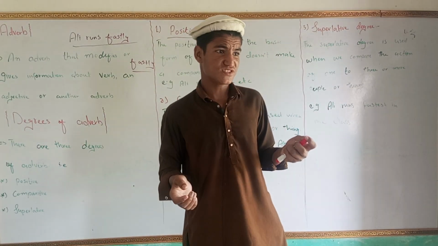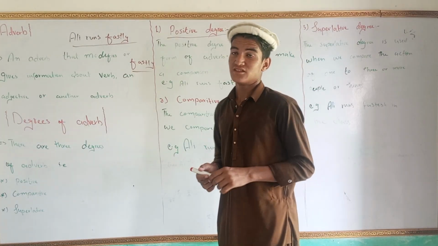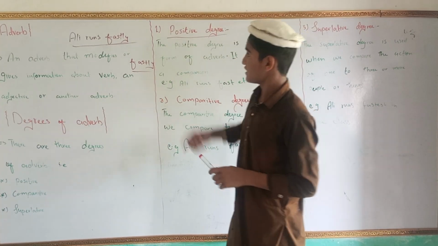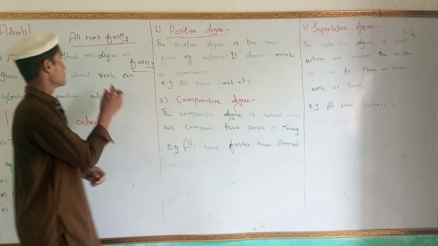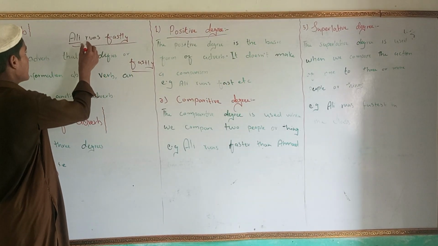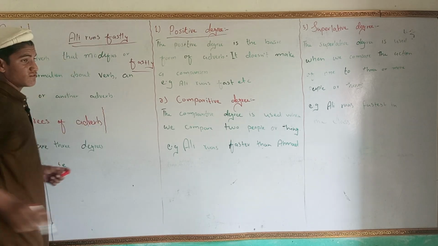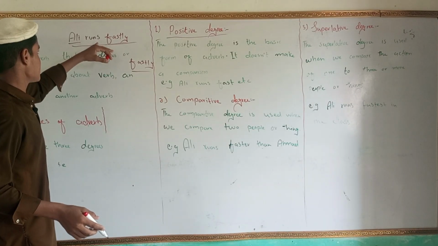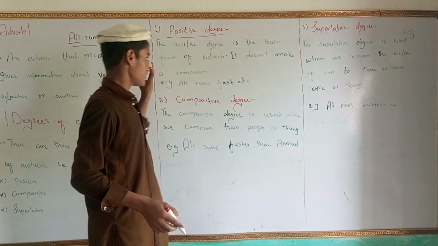As with an adjective, this is without any comparison. If there was a second name here, we would say that Ali runs faster than Ahmad, and this would become the comparative degree.